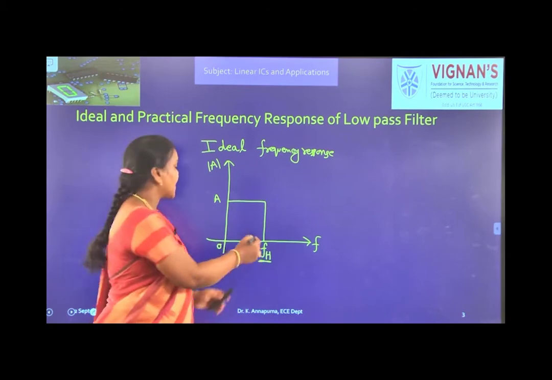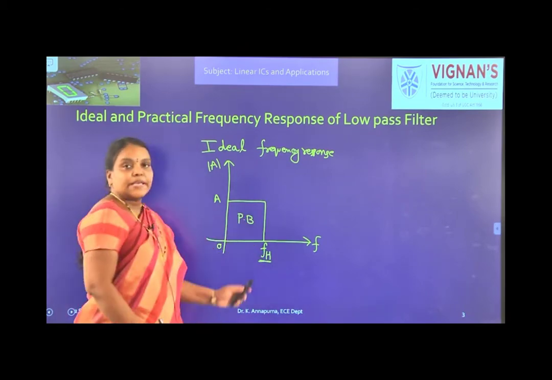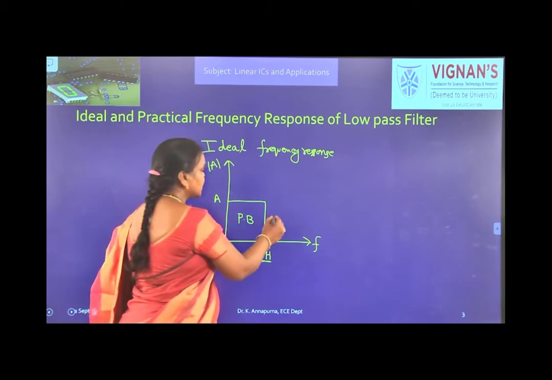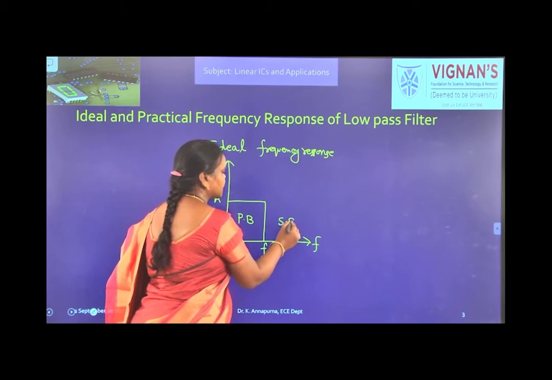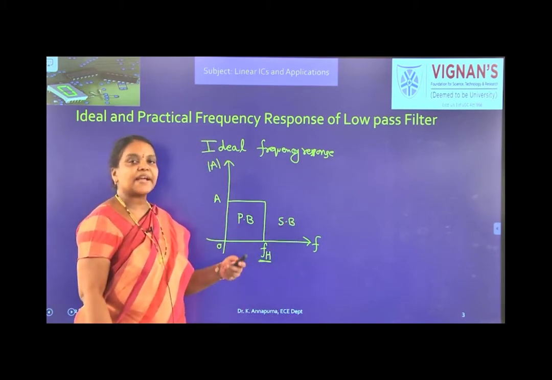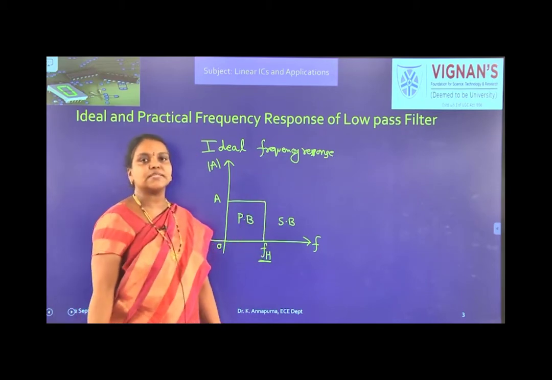This is called pass band. FH is the highest frequency passed by this low pass filter and this is called stop band. So this is ideal frequency response, but practically getting this sharp cutoff at the cutoff frequency is difficult.